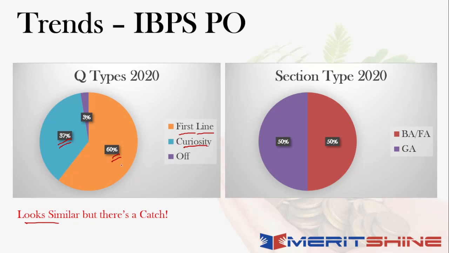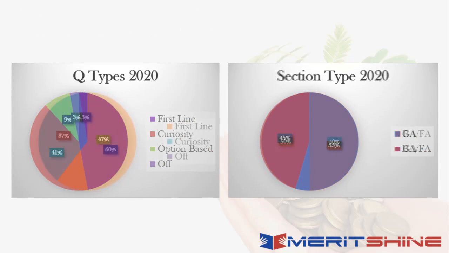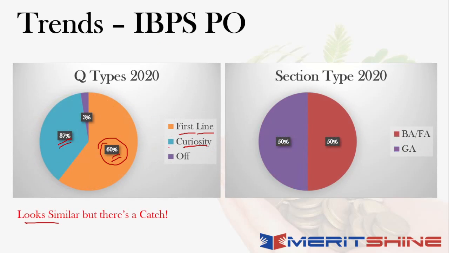But there is a catch here. While this number in terms of difference looks like 60, the one-liners here are at 47% overall. But if you look at the curiosity side of things, that is where it becomes very important for you to understand. When I say first line, it is literally the first line. When I say curiosity, it could mean two things: it could be the first 2-3 lines of the news, or it could be the entire news. So this is where the catch is.